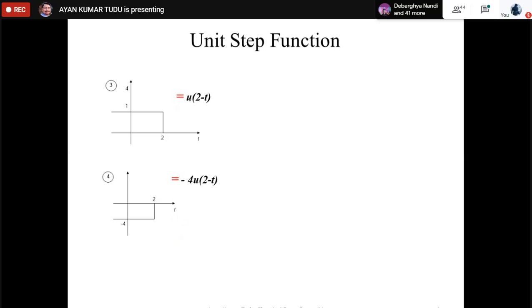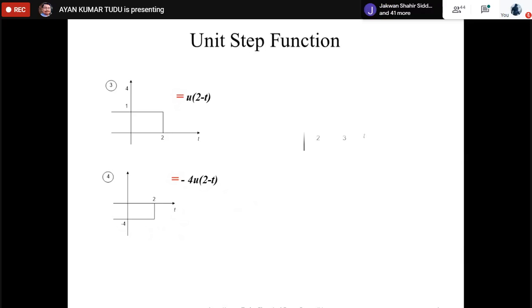Next one, it is minus 4. So the next one is minus 4 u(2 minus t). I think you can understand why this is negative, because of this value minus 4. That's why it is minus 4 u(2 minus t).